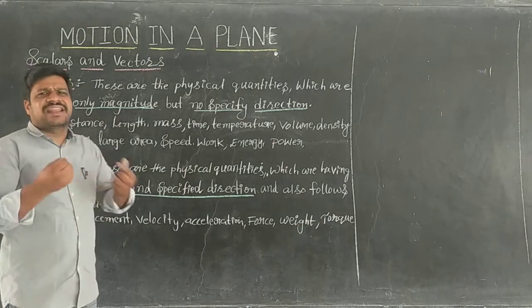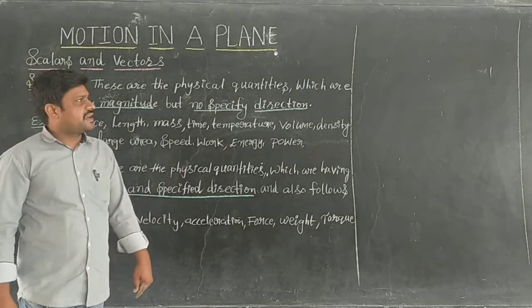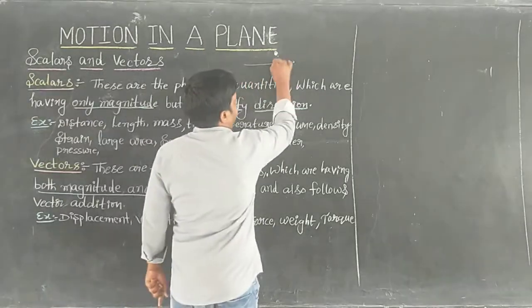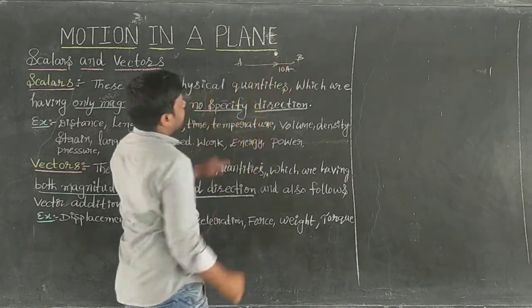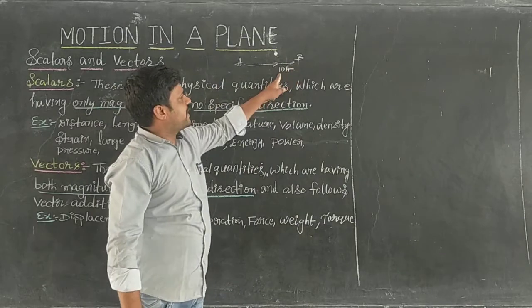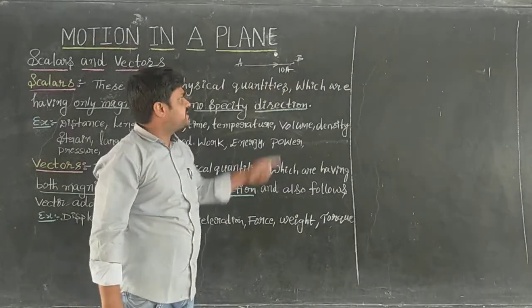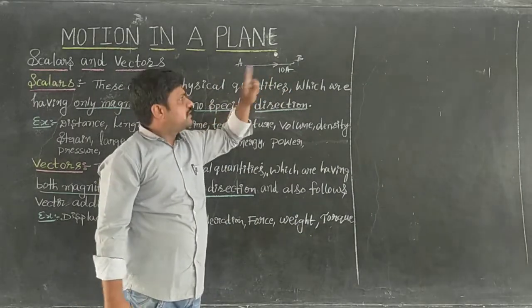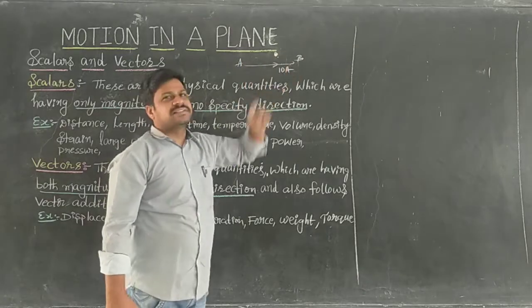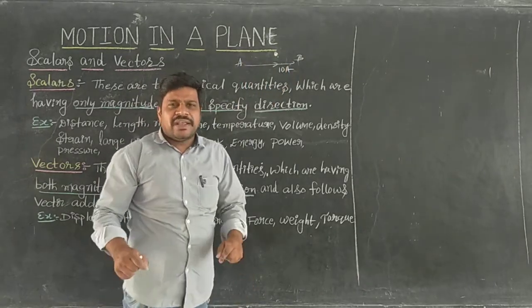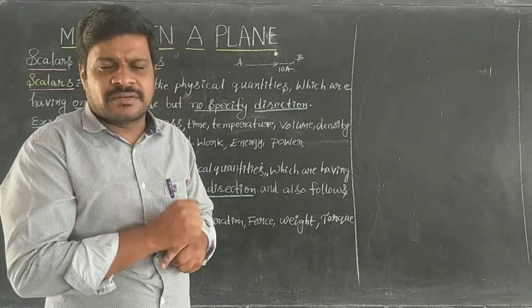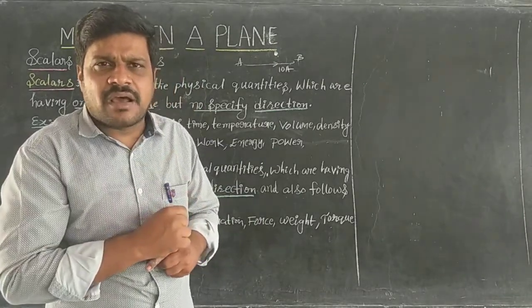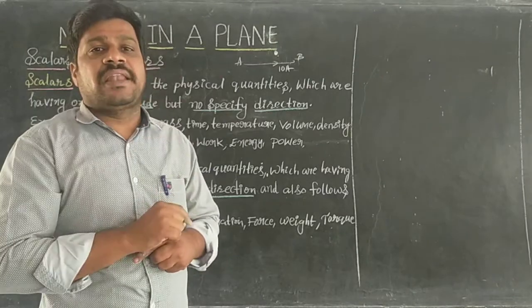Next, some more are there. What about electric current? Electric current means 10 amperes current is flowing in a wire from A to B. 10 amperes is the magnitude, A to B is the direction. So electric current has both magnitude and direction. Then is it a vector or scalar? It is a scalar.